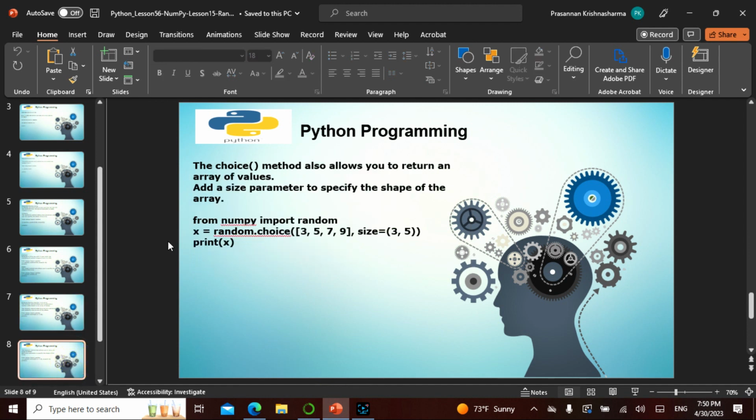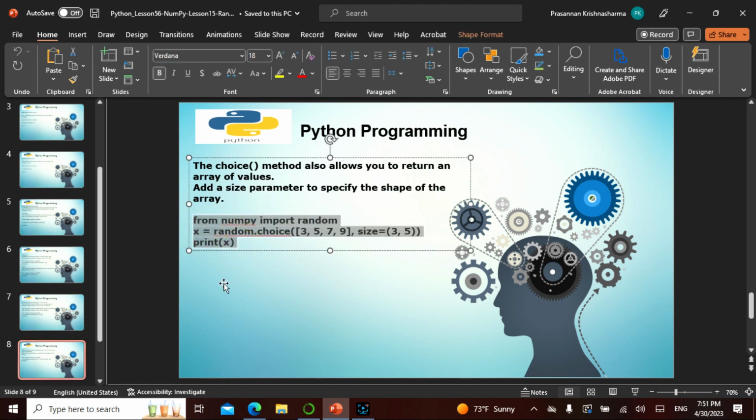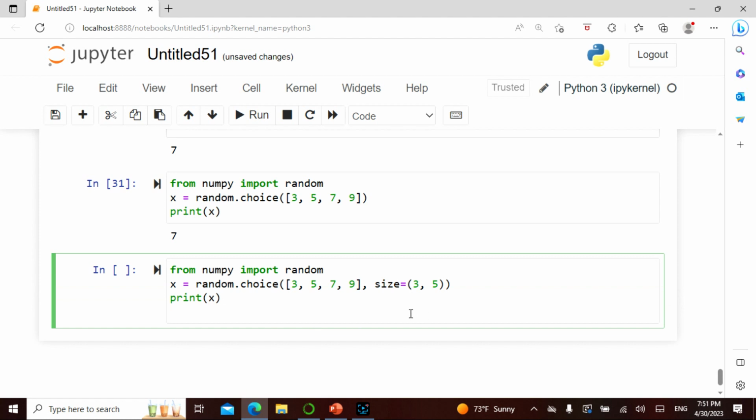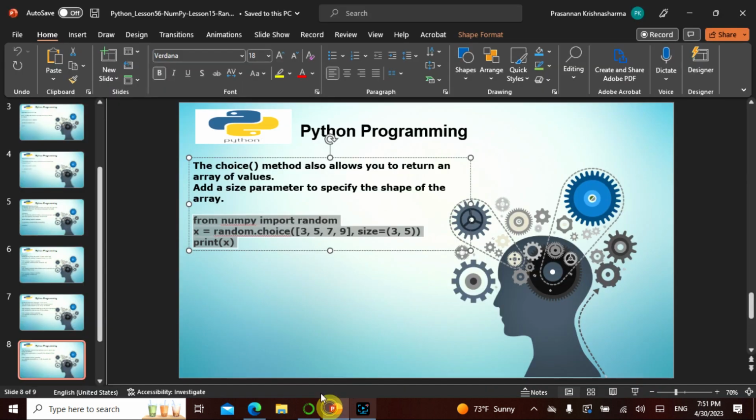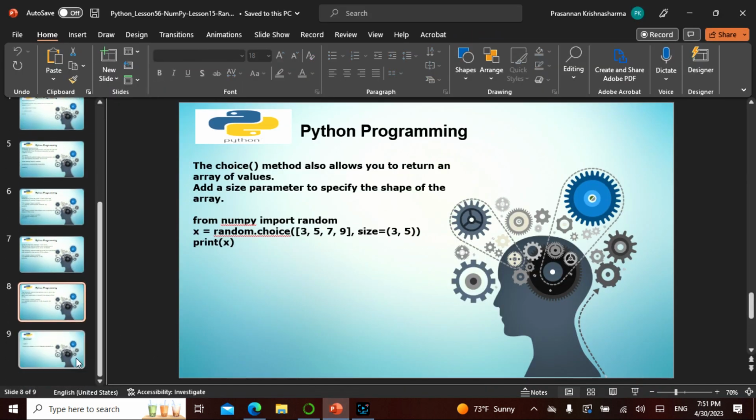So the choice method allows you to return an array of values. Let's take this and run it and see what happens. I have a size of 3, 5 in this, and let me run this. See here, it's giving me a different result, 3 sets of 5. So this is how random actually works.